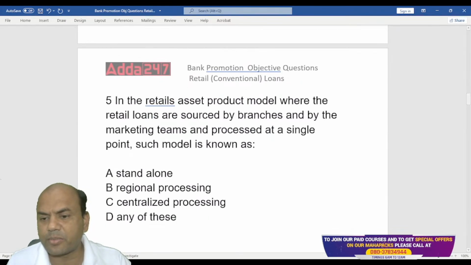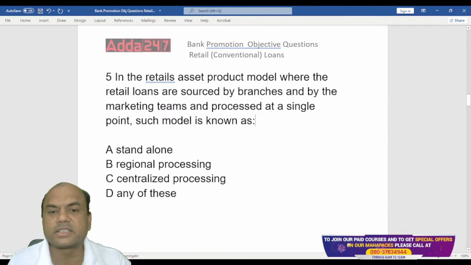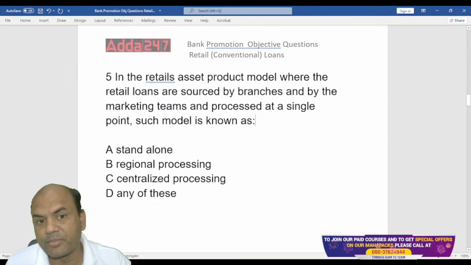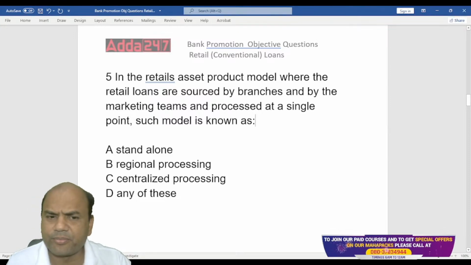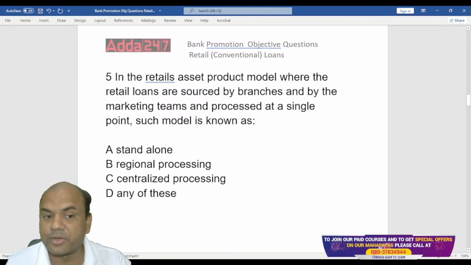In the retail assets product model, where the retail loans are sourced by the branches and by the marketing team and processed at a single point, is known as, just now I gave you, standalone, regional, centralized processing, and any one of these. Now you will get confused between B and C. I'll definitely tell you, because both are doing a similar job.